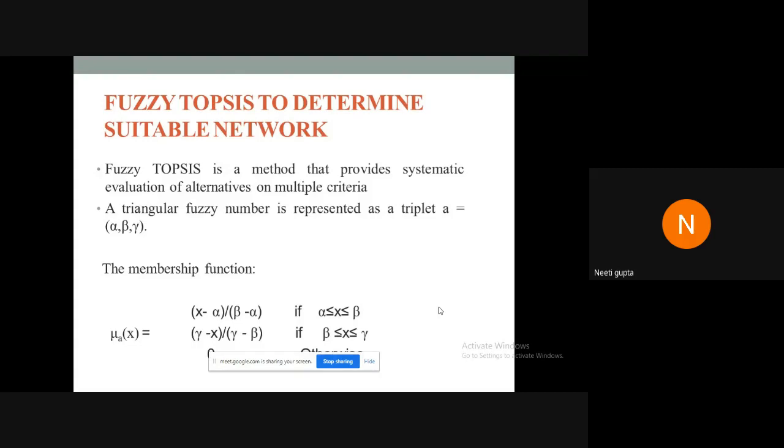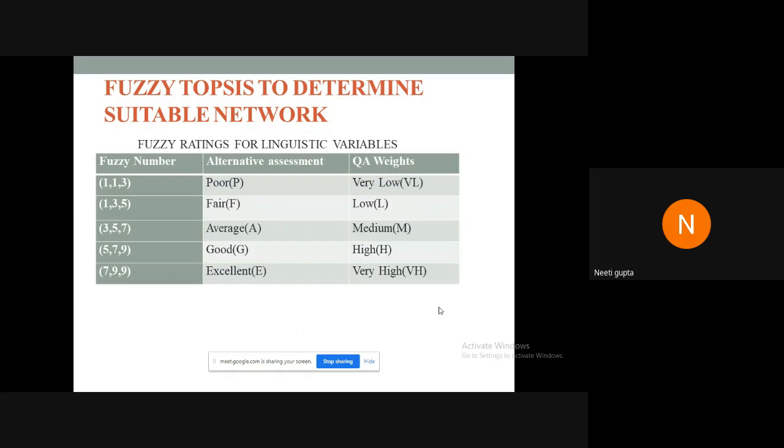Fuzzy Topsis technique was used to determine the suitable network type for these 4 different types of applications. Topsis is basically a technique of order preference by similarity to ideal solution, and it provides a systematic evaluation of the various alternatives based upon multiple criteria. A triangular fuzzy number is represented as a triplet, based upon the membership function, which is given as follows. Then these are the fuzzy ratings for linguistic variables which were used in the work.